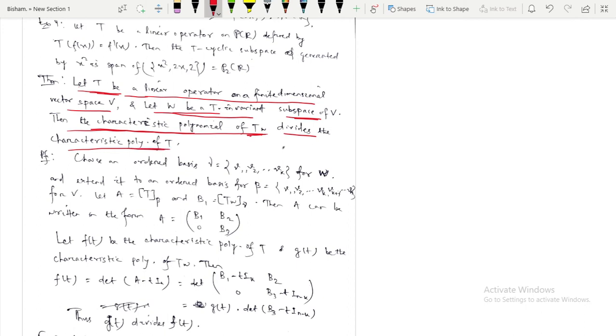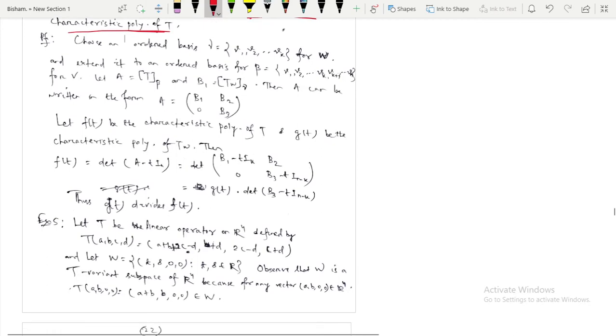Now the proof is here. Choose the ordered basis gamma containing elements V1, V2 up to Vk for W. Since W is a subspace of V, first I am taking the basis element of W. Let gamma be V1, V2, up to Vk.